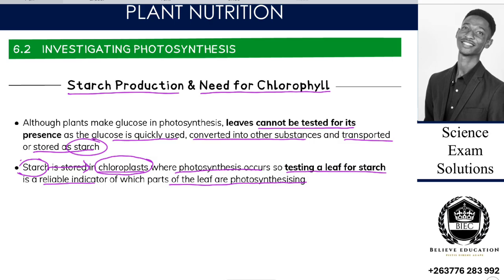You'd say it is reliable because starch is stored in the chloroplast, which is the site of photosynthesis, and starch is not soluble. Rather than test for glucose, we can't, because the glucose is immediately changed to starch. So the starch test becomes a more reliable test.